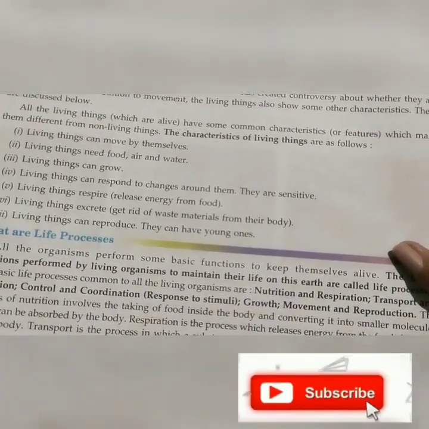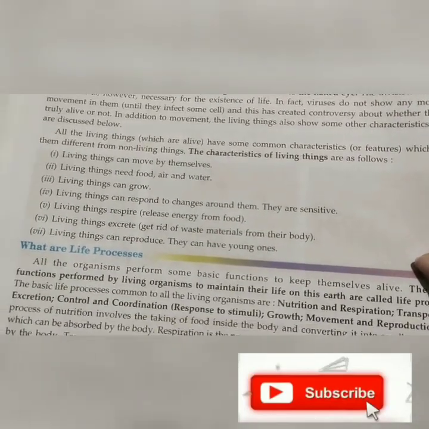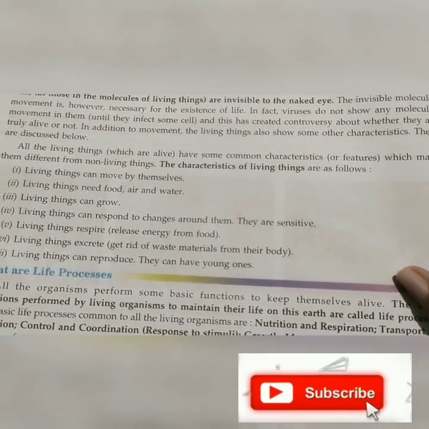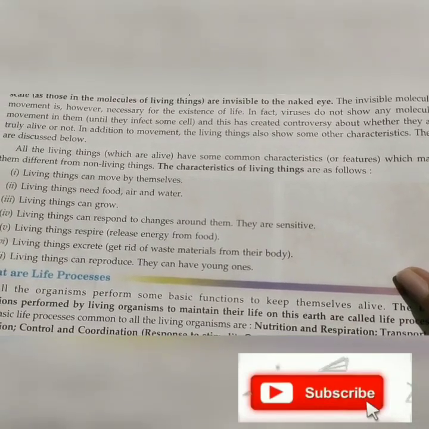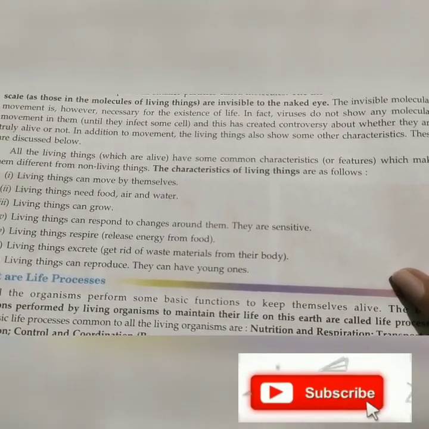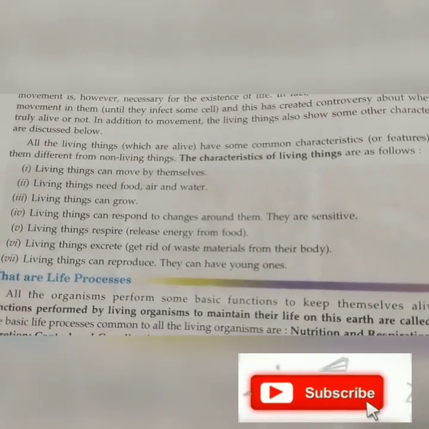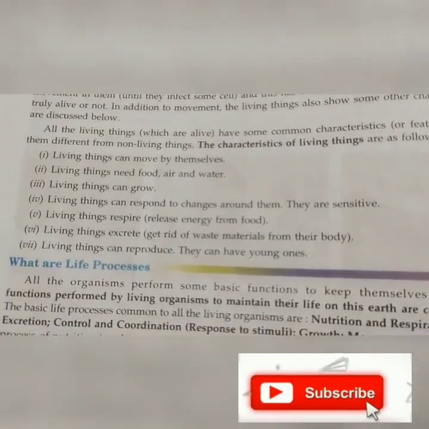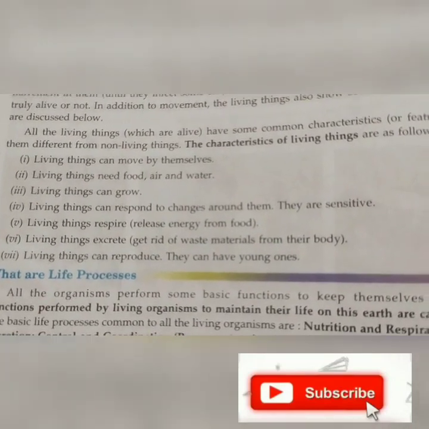So living things can respire, release energy from food. We respire, take air, so we release energy from food. So living things can excrete, get rid of waste materials from the body. Rid means छुटकारा पाना. So here it is not छुटकारा. So living things can excrete means taking out waste materials from the body. Example, पसीना जो आया वो waste material है. We excrete that waste material.